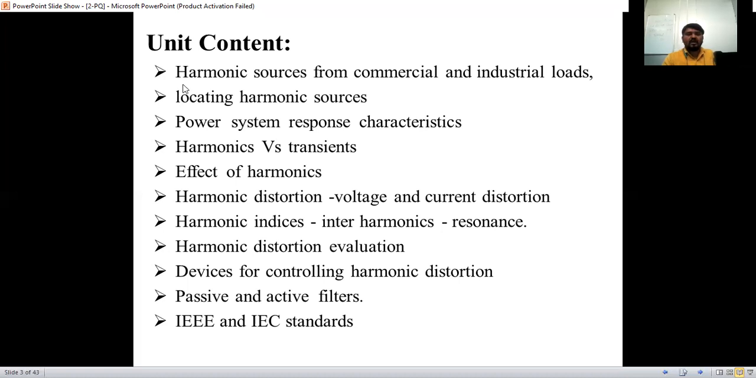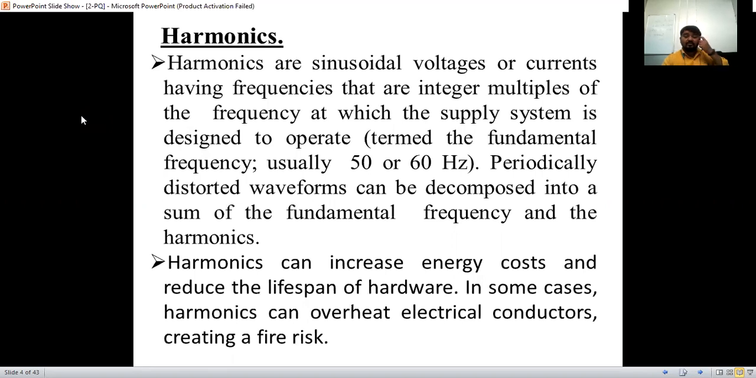Okay, so we'll start the first point, that is harmonic sources from commercial and industrial loads. Today we will first consider commercial loads. Commercial means what? What are the locations for the commercial loads?